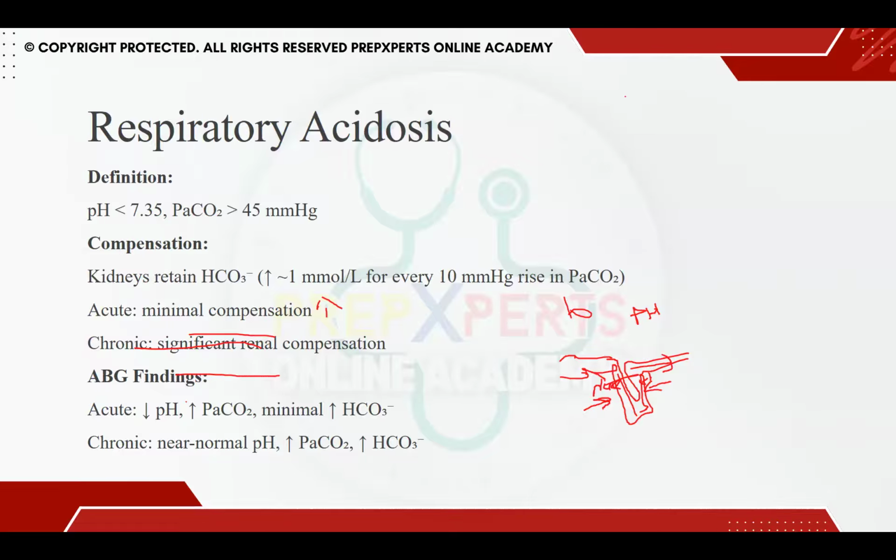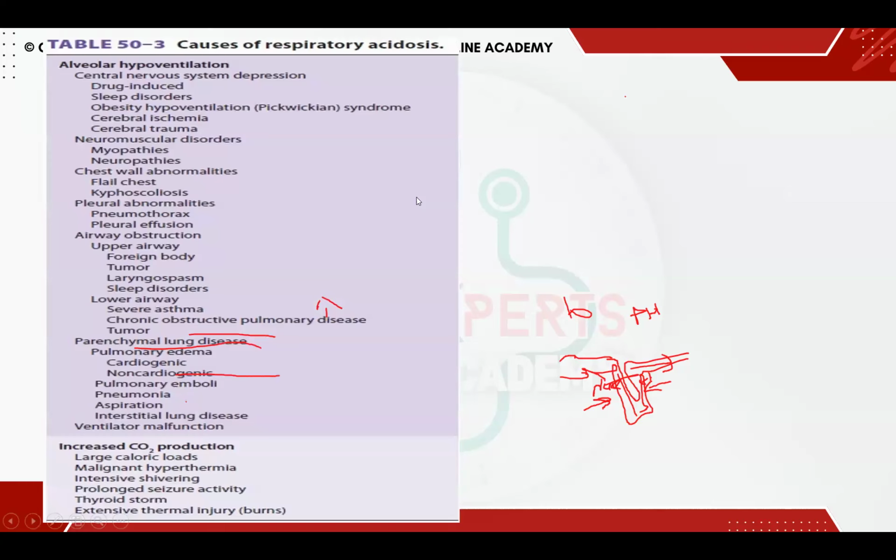What other conditions do I really want you to memorize in pediatrics? These are the only conditions that you have to keep in your mind. Other than that, remember in Duchenne's muscular dystrophy, there is also a restrictive lung disease, which will also end up resulting in respiratory acidosis, in neuropathies, in myopathies, also in drug induced.